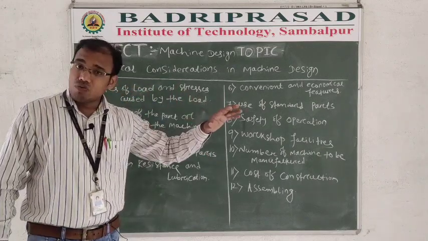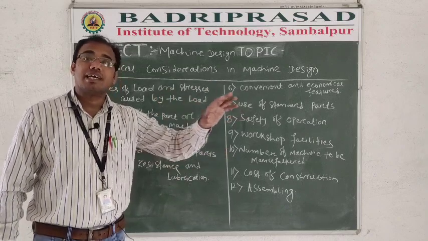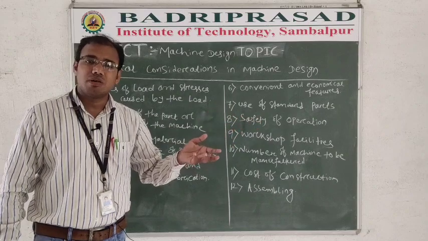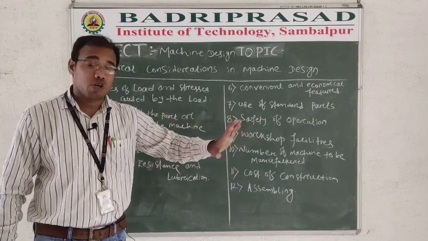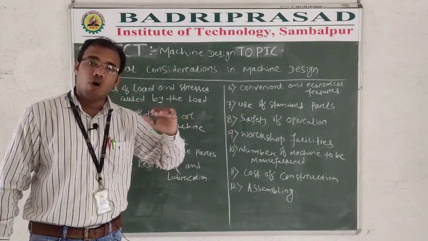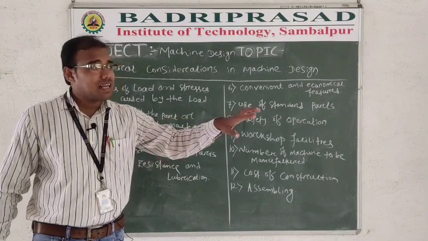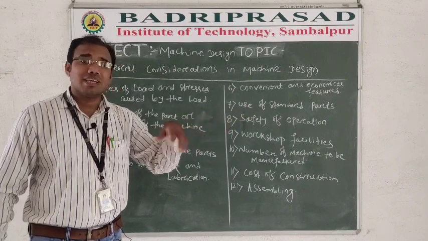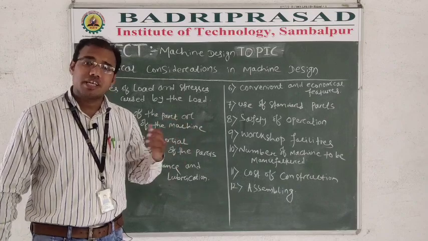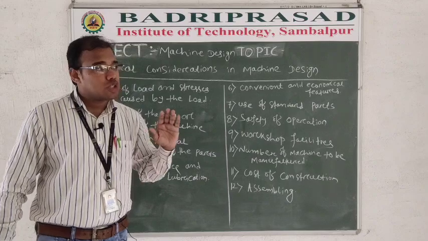You have planned what you have to design, right? For example, we plan to design a gear. A gear is used in motorcycles and four-wheelers, basically in the automobile sector, in types of automobile like bus, truck, auto. In those, a gear is required. You have planned to make a gear.